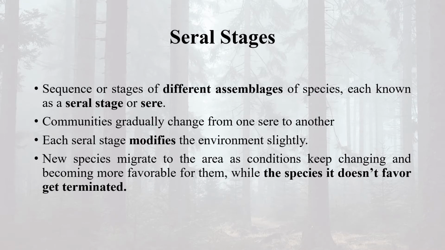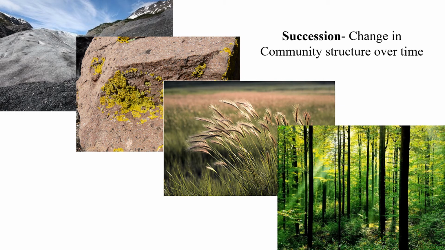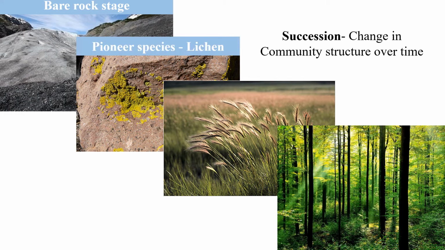There is a sequence of different assemblages of species. Each stage is known as a seral stage, and it alters the environment slightly. New species migrate to an area as the conditions keep changing and becoming favorable for them, while those for whom it won't be favorable will keep getting terminated. So only the fittest species for that particular environment survives and perpetuates. Change in community structure due to environmental change through time in this way is called succession.